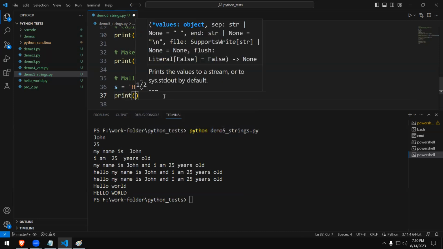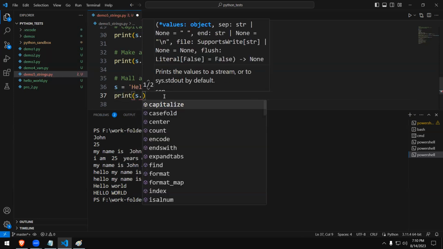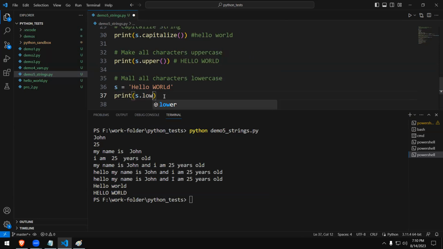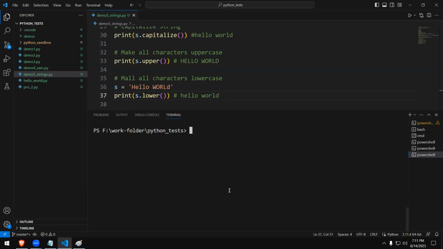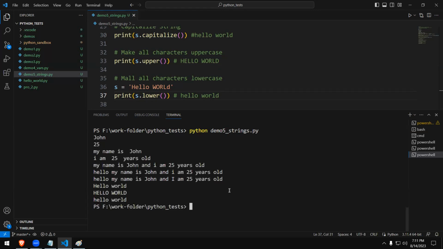Watch this. Print S dot lower, right? S dot lower, and make sure that you use open parenthesis, close parenthesis. Now you type, output will be hello world like this. Okay, so watch the last line of the code when I execute the program. So everything is in simple letters again. So you never get a chance to display the H in capital letters. No, it didn't work. Right, okay. That's how it works, right?